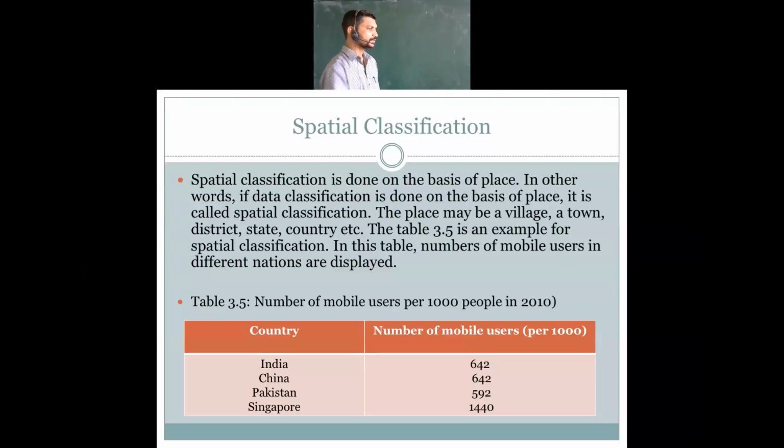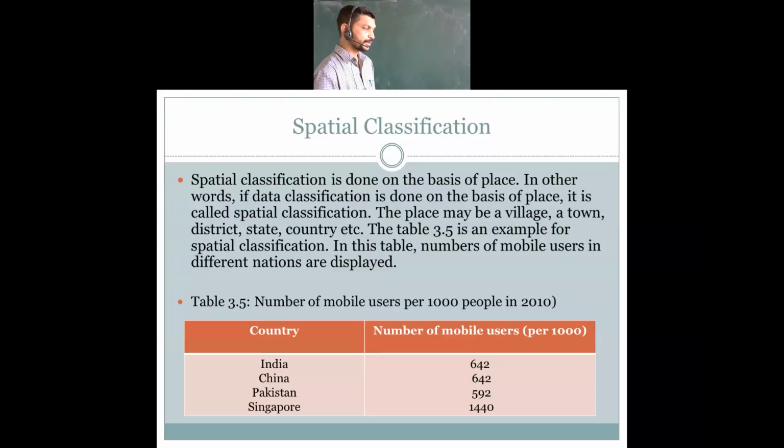In the example for spatial classification, the numbers of mobile users in different nations are being displayed. The number of people who use mobile phones is shown over here. See, number of mobile users per 1,000 people in 2020, 2021. Per 1,000 people, if we see the ratio, in India 642 people are having mobile phones.